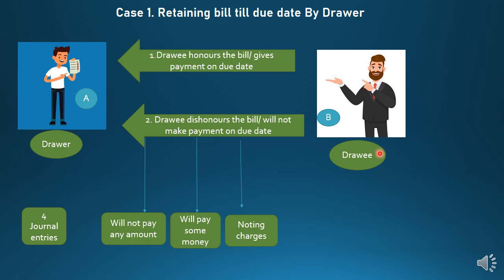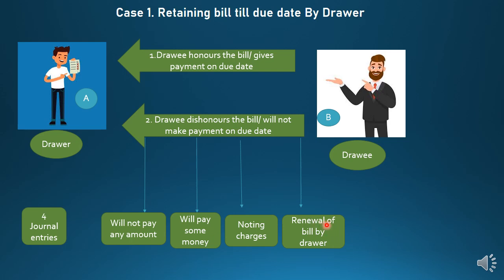If out of 30,000, it is not paid, means the dishonored entry, 10,000 is paid, means the part payment entry, and the charges expended or incurred will be added to the bill amount. Afterwards, out of 30,000, if 10,000 is paid, 20,000 remains as a pending amount.